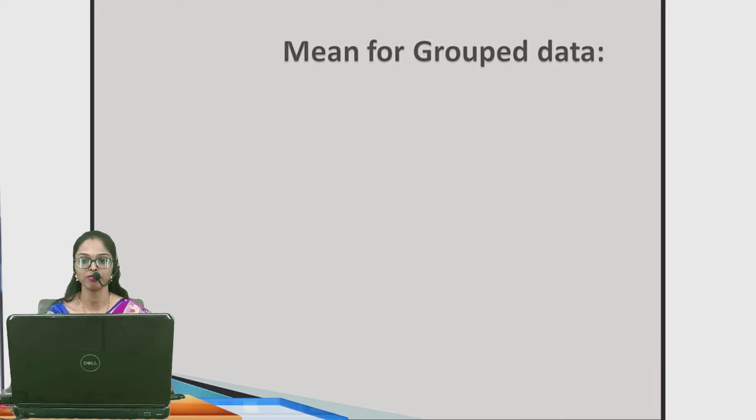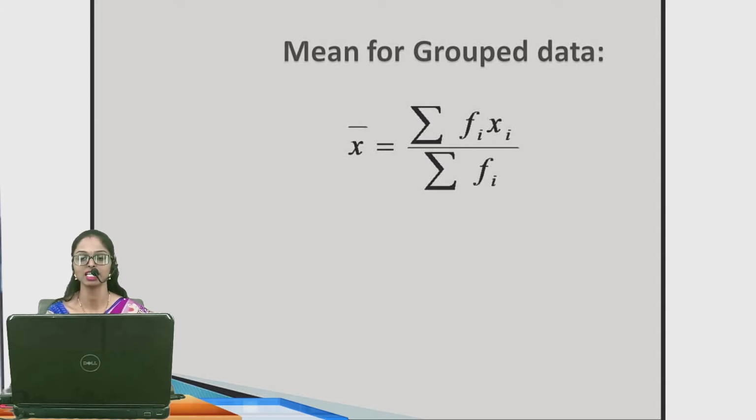Next, for grouped data. How to find the mean for grouped data? Use the formula x bar is equal to summation of fi into xi divided by summation of fi. Here f means the frequency of the x value. Multiply the frequency with each element of the x value, add all the values of fi and xi, and divide by summation of fi.